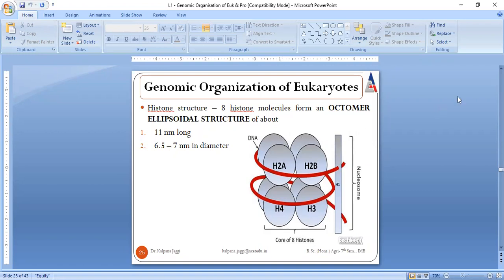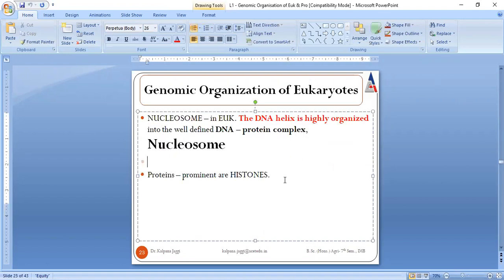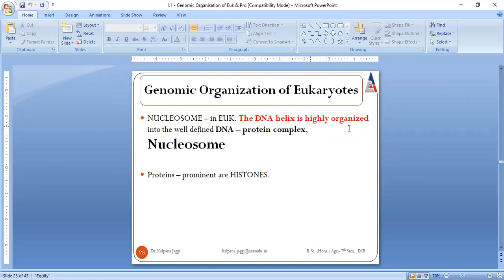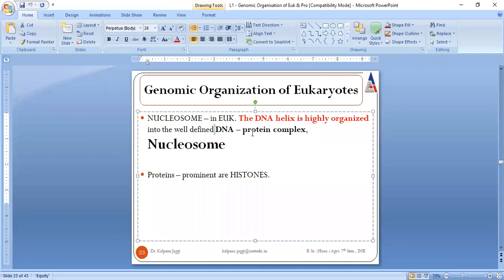Now I'm going back to the initiation of genomic organization of eukaryotes. So see, this is a genomic organization. Here DNA is highly organized in the form of a complex that consists of DNA and protein. And this complex is given the term nucleosome. The proteins which are present are said to be histone proteins.